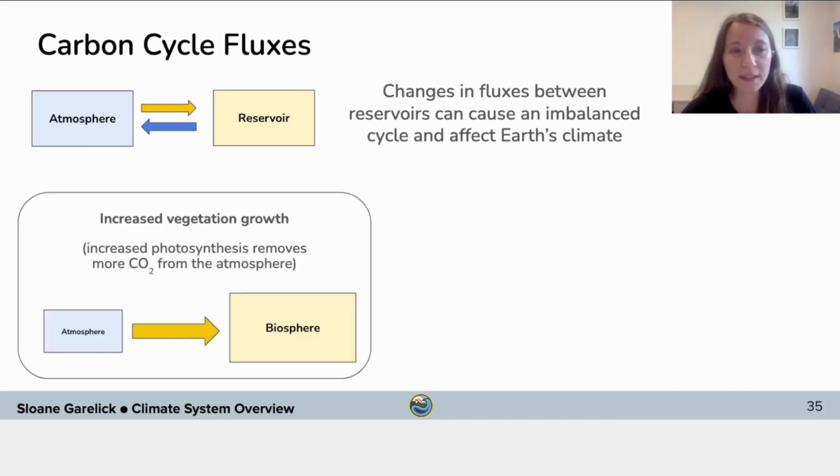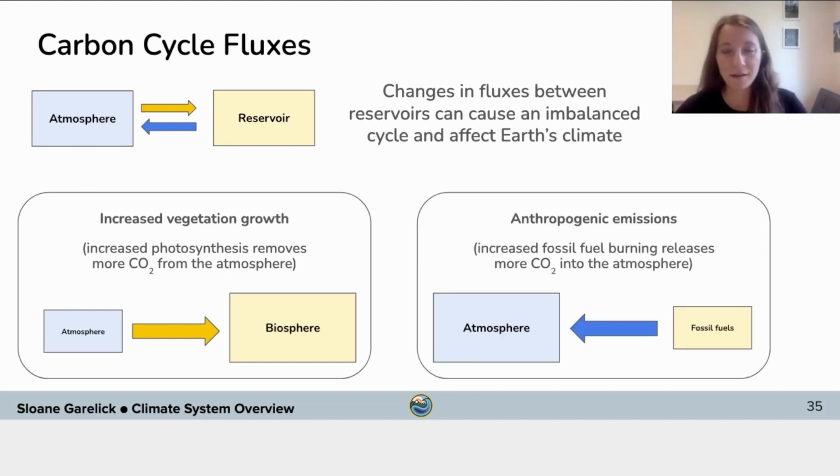One example is increased vegetation growth. If there's increased vegetation growth, there'll be increased photosynthesis, which results in more removal of CO2 from the atmosphere. As a result, this removal of CO2 from the atmosphere reservoir to the biosphere reservoir would result in an overall cooling on Earth.